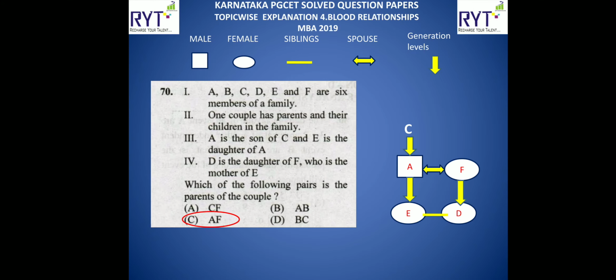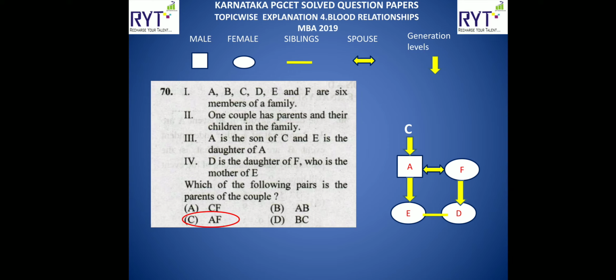Let us go to the next one. They have given A, B, C, D, E and F are 6 members of a family. One couple has parents and their children in the family. You can neglect this also. A is the son of C. C we don't know whether male or female, father or mother, so we'll just write simply C. A is the son, so A we write in a square box. And E is the daughter of A. So after A, again below we will write E. E we write in an oval shape because it is a daughter.